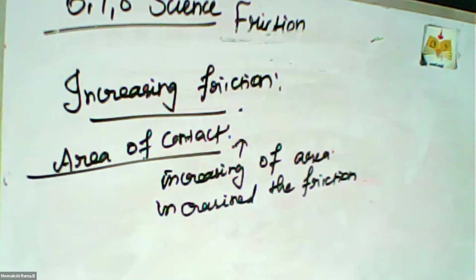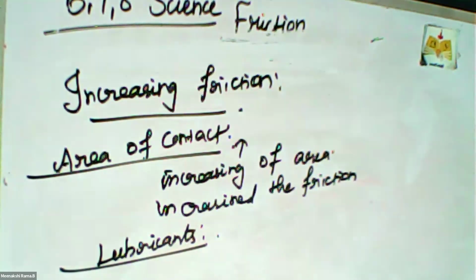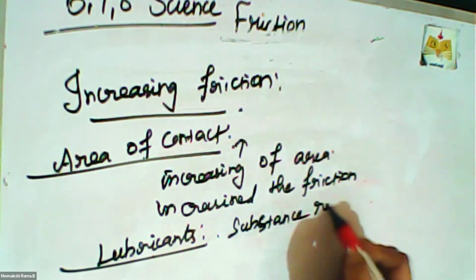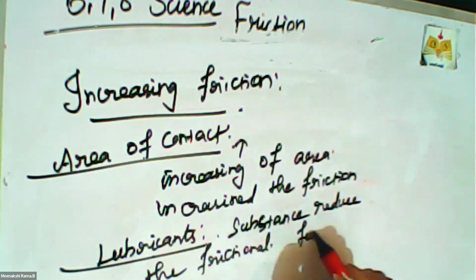And next one, using lubricants. What are lubricants? Is there any kind of sound coming from your vehicle? We apply oil, and that is called a lubricant. A substance that reduces the frictional force is called a lubricant.